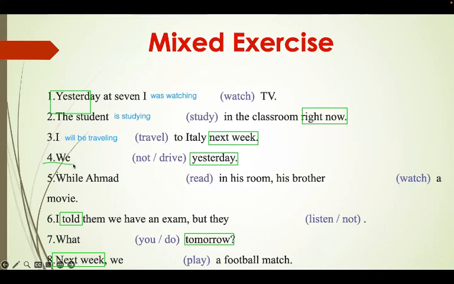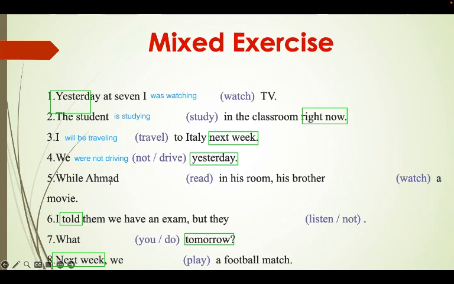Moving on to number 4. The keyword is yesterday. So yesterday is in the past. So how should we answer? So we were, and then we have negative, so we write not. Then the verb is drive. Then we add ing. So we were not driving yesterday. Very simple.